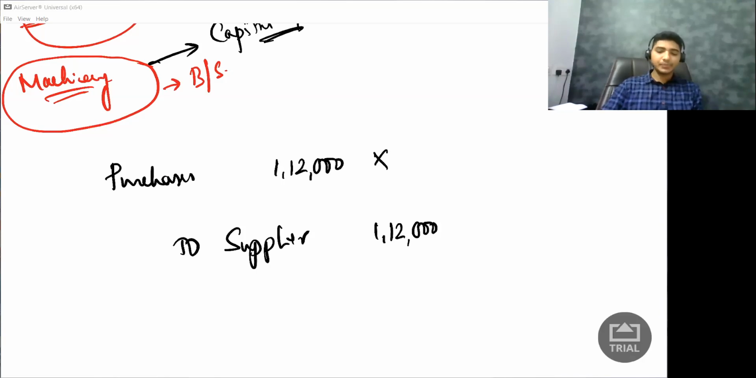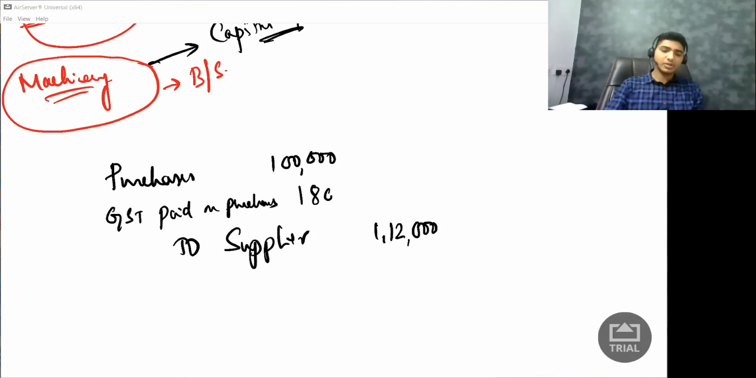Why not? I'll tell you. Purchase is 1 lakh rupees, plus GST paid on purchases. How much? It was not 18,000; it was 12,000 rupees. So the journal entry is: purchases account debited, GST paid on purchases account debited, to supplier 1 lakh 12,000 rupees. Now the journal is done.